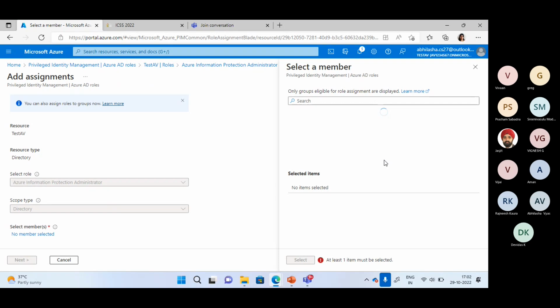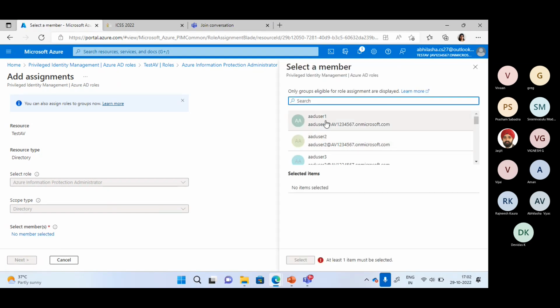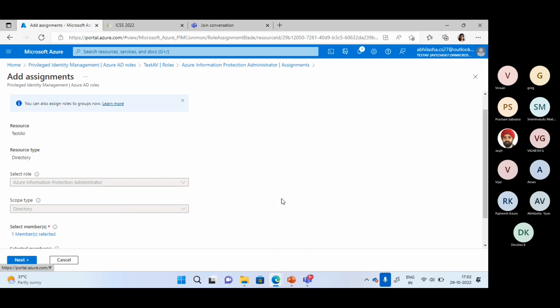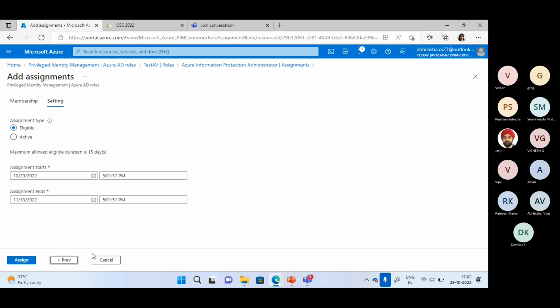It's not taking any time. It's just because of my internet. Otherwise, it's so quick in fetching the list, even if you have a very long list of users. Yeah, it's coming now. I've selected this user because I've already opened this user's account in another browser.